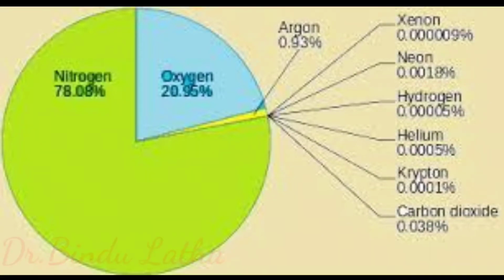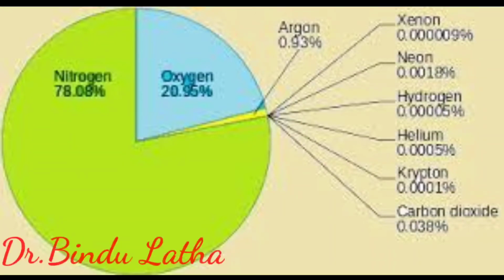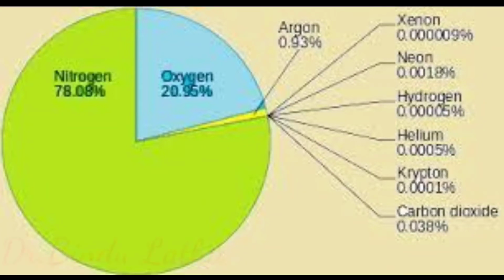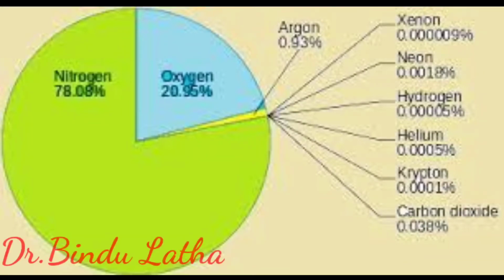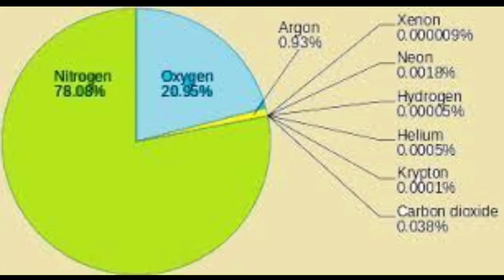Oxygen is the second most plentiful gas in this air. Humans and animals take oxygen from the air as they breathe. Green plants produce oxygen during photosynthesis. Carbon dioxide is another important gas. Green plants use carbon dioxide to make their food and release oxygen. Humans and animals release carbon dioxide. The amount of carbon dioxide released by humans and animals seems to be equal to the amount used by plants, which makes a perfect balance.